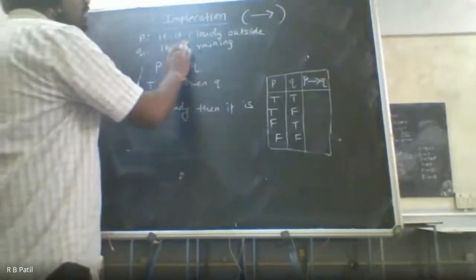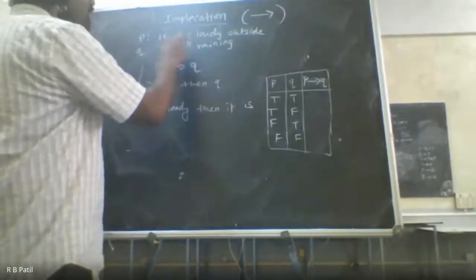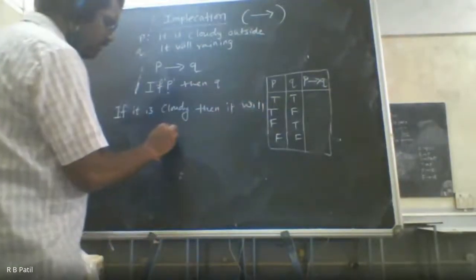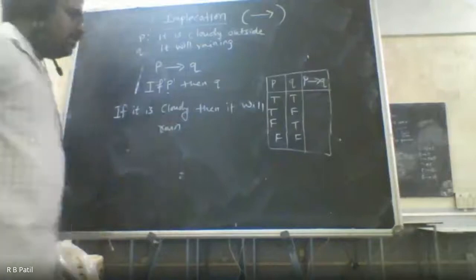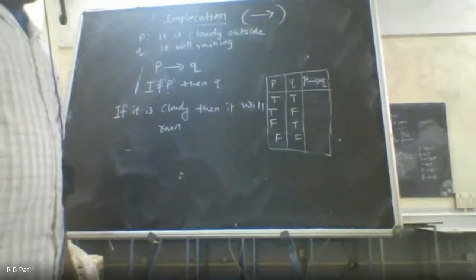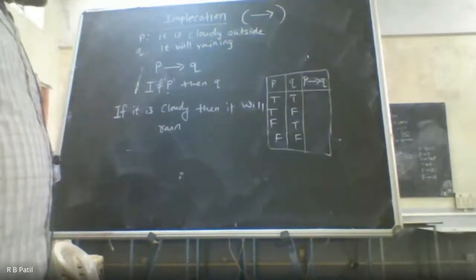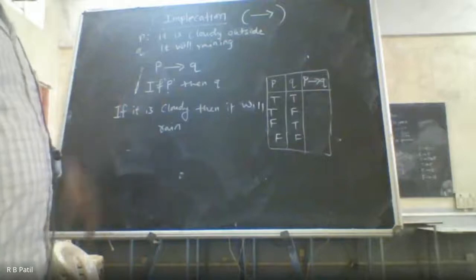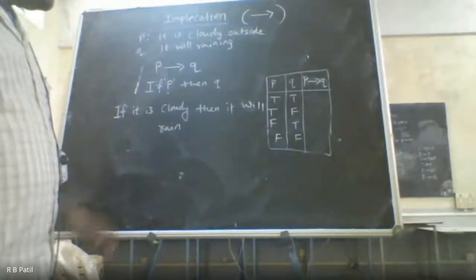Let us say the Q statement is it will rain. If it is cloudy, then it will rain. This is the statement. Okay, that is possible.